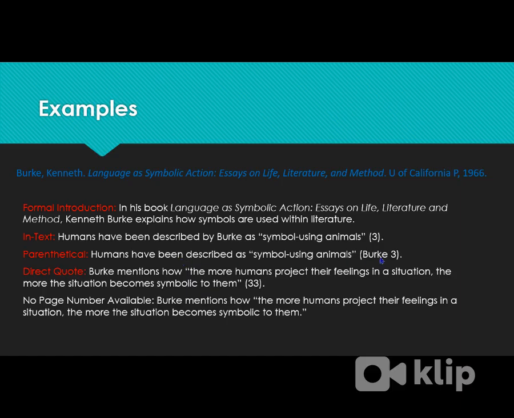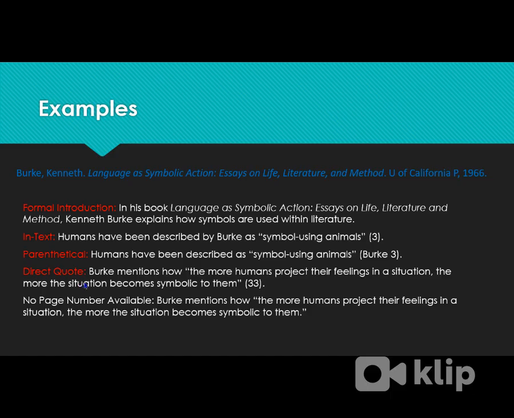The parenthetical means you put his name in the parentheses. Humans have been described as symbol-using animals, and then (Burke 3). No comma, just name, page. If you don't have a page, you just don't put that. It would just be Burke then. Or here, if you didn't have a page number, it would just be a period then in the end.